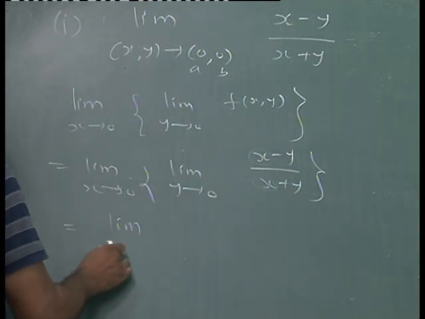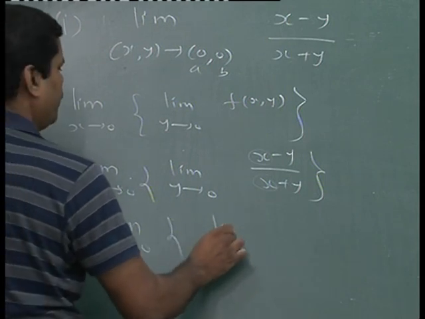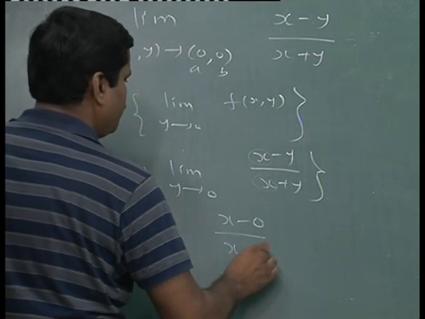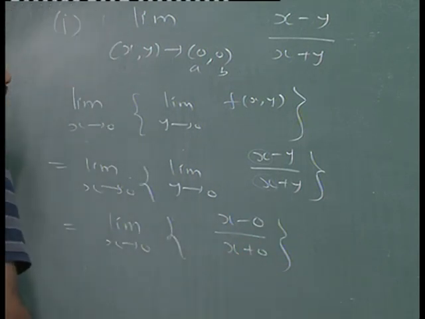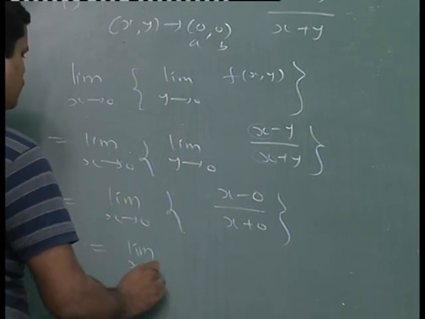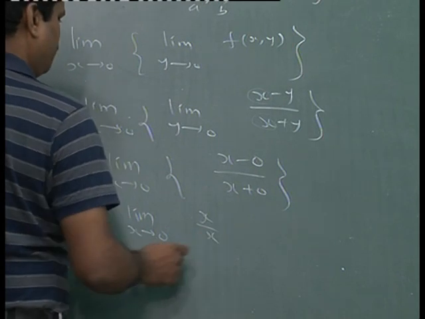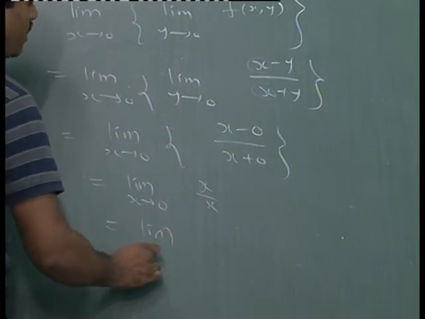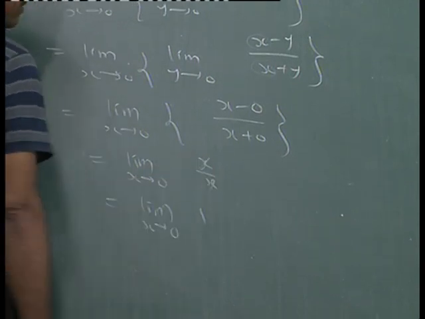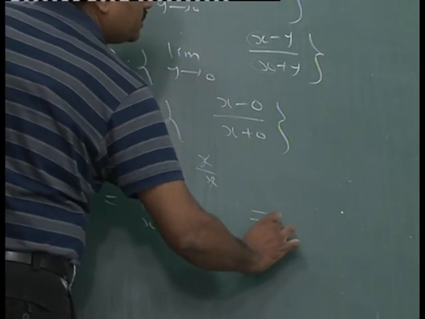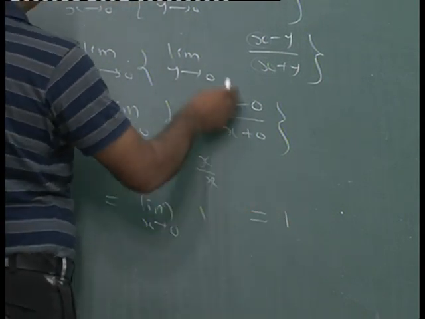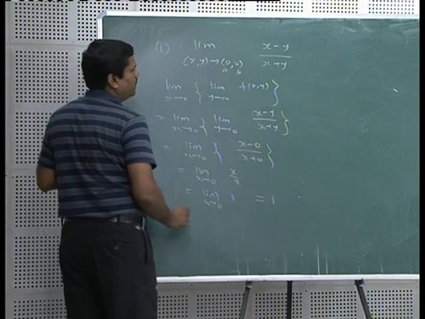In that case you will get x minus 0 upon x plus 0, putting the limit of y only, as x is fixed. So, what you will get is limit x tends to 0 of x upon x, and we can cancel x from numerator and denominator because it is not 0. So, we are getting 1. The limit of this is again 1 as x tends to 0, since the limit of a constant is the constant. So, we are getting one repeated limit equal to 1.